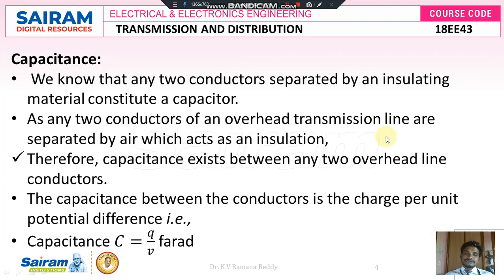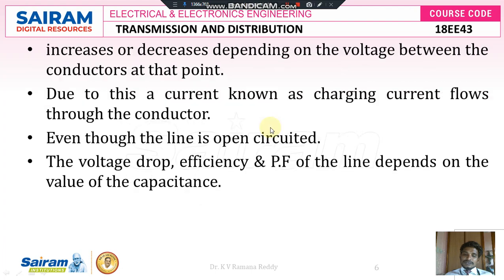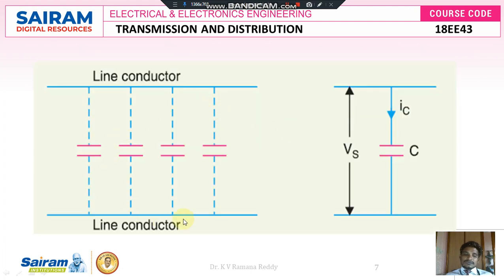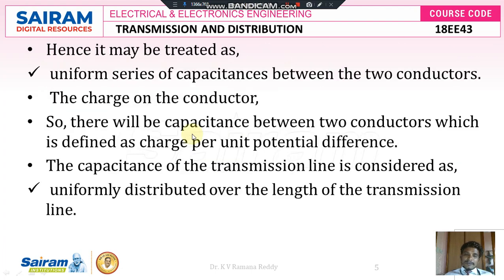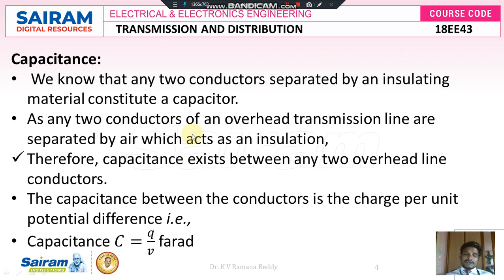As we know, any two conductors separated by an insulating material constitute a capacitor. Like that, in the case of overhead transmission lines, air acts as a dielectric medium and separates the two conductors. Therefore, air acts as an insulation, and there exists a capacitor, as shown in this figure. This capacitance exists per unit centimeter of a given conductor. Therefore, capacitance exists between any two overhead line conductors.